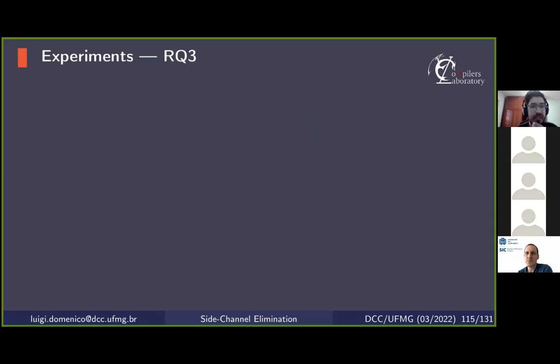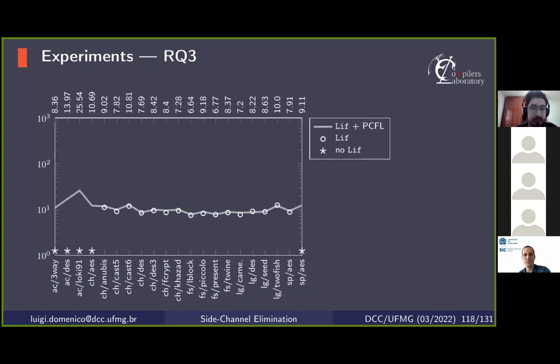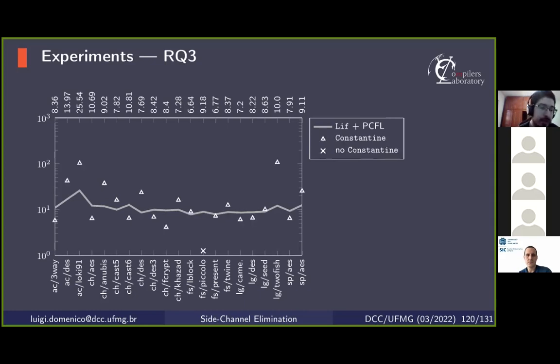So this third chart is about the time taken to run the benchmark. So the overhead that the tools add onto benchmarks in microseconds. And Leaf with or without PCFL behaves pretty much the same way. SC Eliminator adds a bit more overhead onto programs, and Constantine, for a few benchmarks, performs better than Leaf plus PCFL, but for the majority of the benchmarks, it performs worse. And for a few specific benchmarks like Lucky and Twofish, it performs much worse.